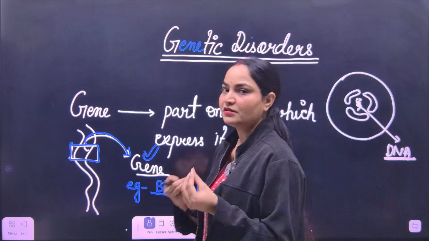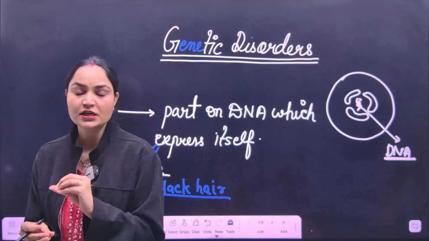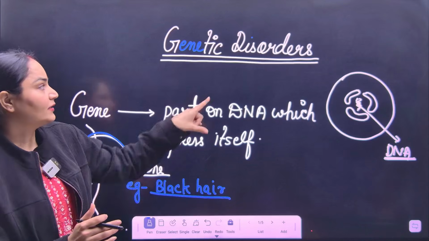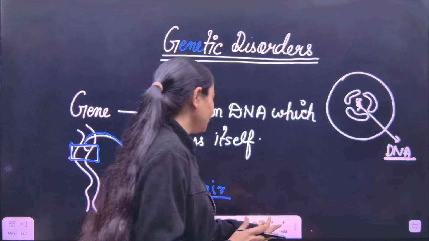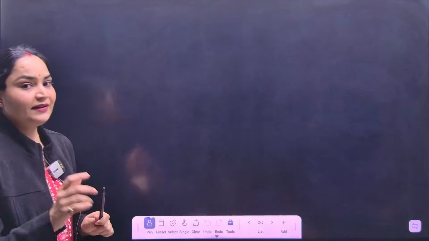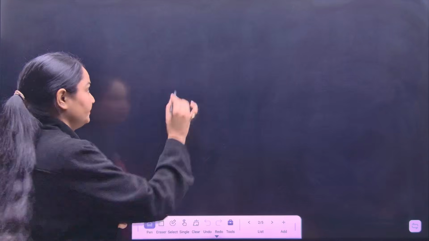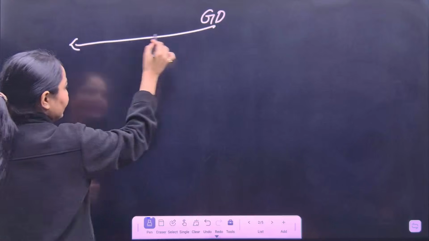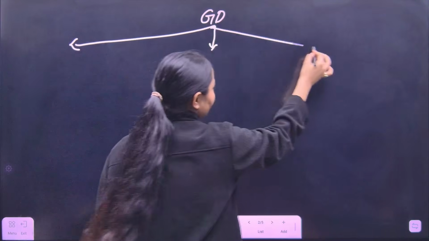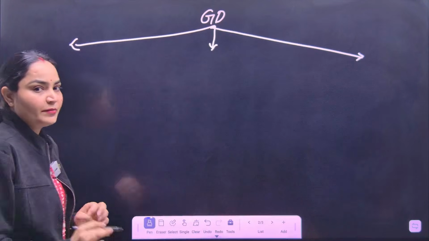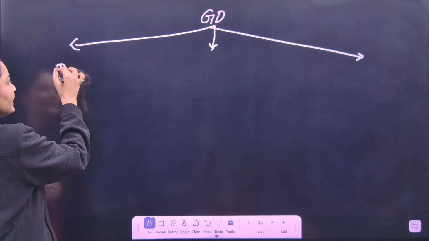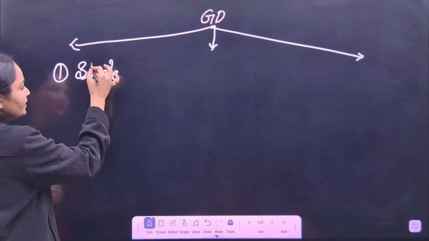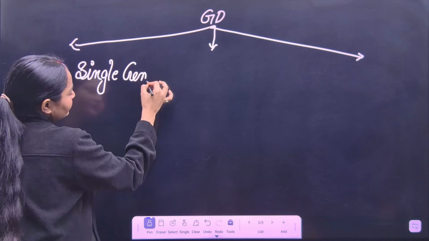Now we have some problems in these genes which lead to disorders in our body. And what are these disorders? Let's take a look. There are three types of genetic disorder. Number 1, number 2 and number 3. Let's talk about number 1. These are the single gene disorders.